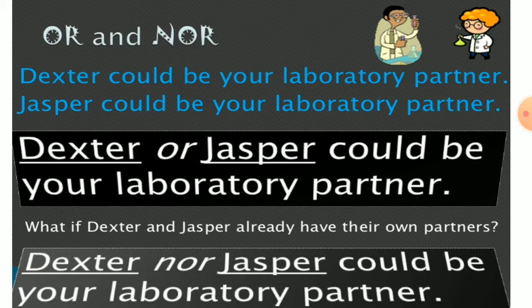Or and nor. Dexter could be your laboratory partner. Jasper could be your laboratory partner. Dexter or Jasper could be your laboratory partner. What if Dexter and Jasper already have their own partner? Neither Dexter nor Jasper could be your laboratory partner. So here we have used both or and nor.